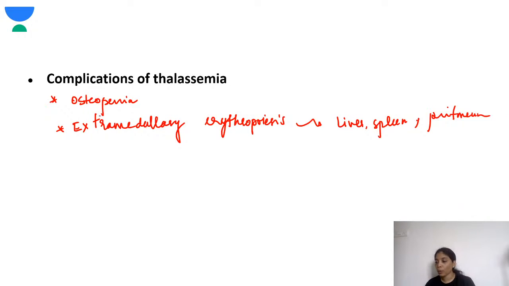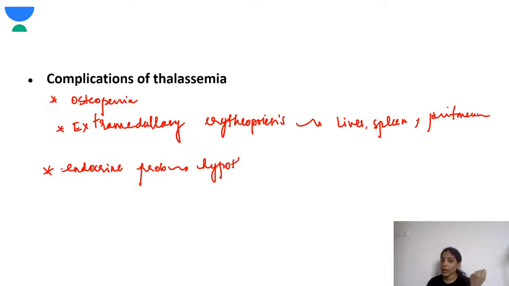They can have osteopenia. They can have complications because of the iron overload, because of the blood transfusion. They can have endocrine problems, right? Endocrine problems like they can have hypothyroidism. They can have hypogonadotropic hypogonadism. They can have hypoparathyroidism.